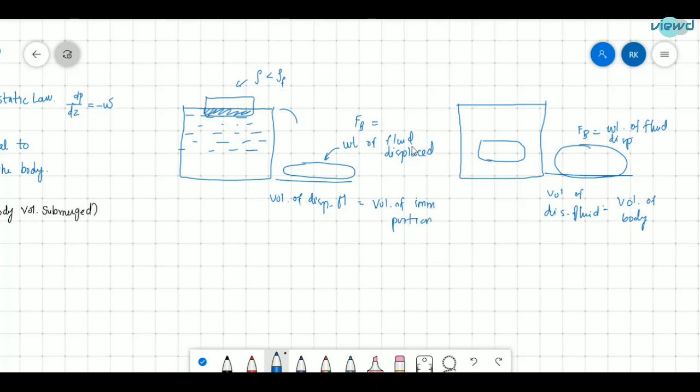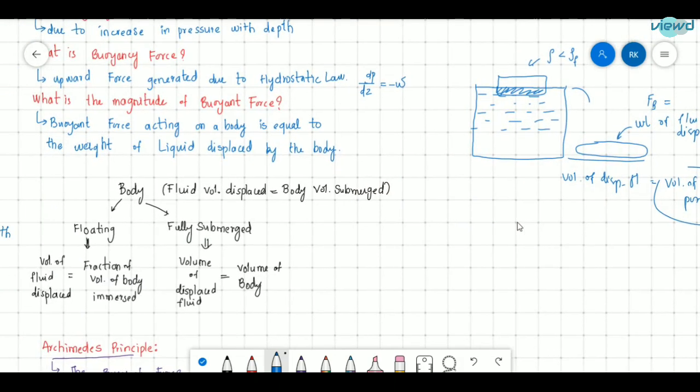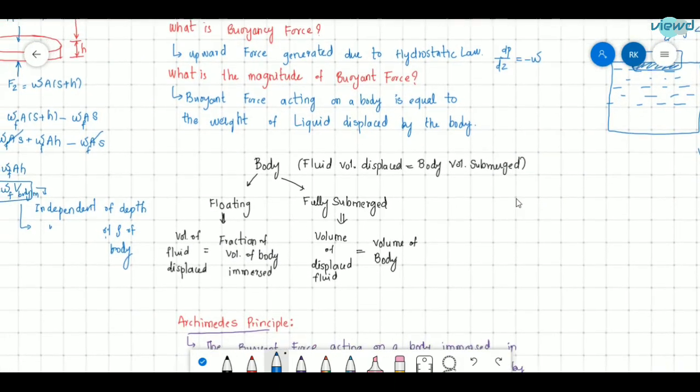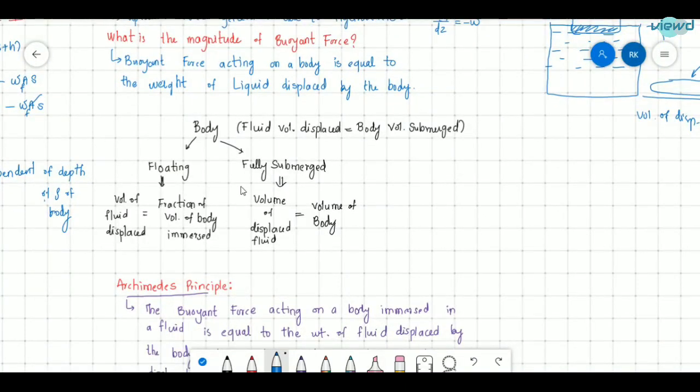So this is the floating case, and this is the submerged case. In the submerged case, the volume of displaced fluid is equal to the volume of the body, and in the floating case, the volume of displaced fluid is equal to the volume of the immersed portion, not the total volume of the body. So a body can be floating or fully submerged.